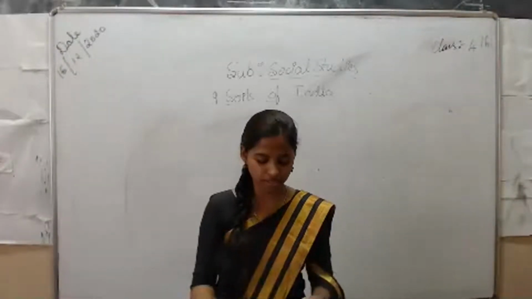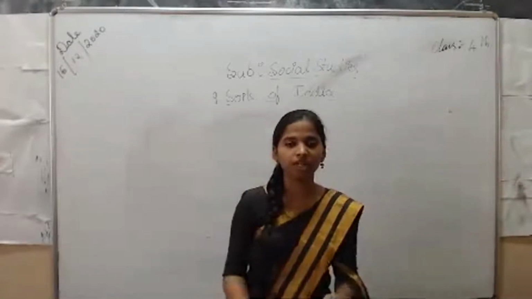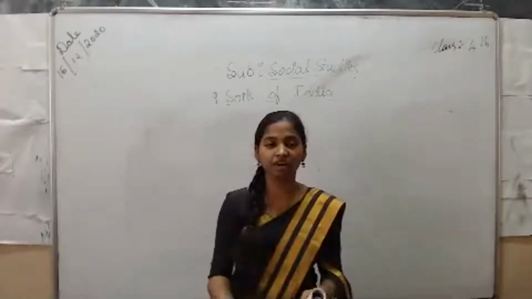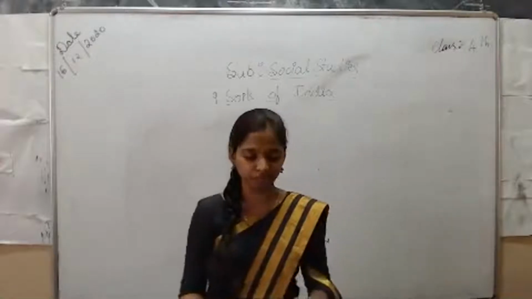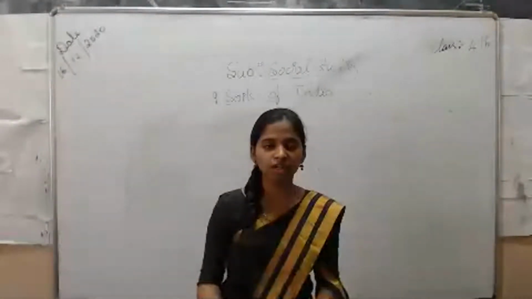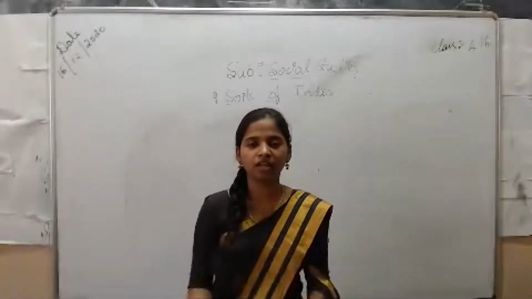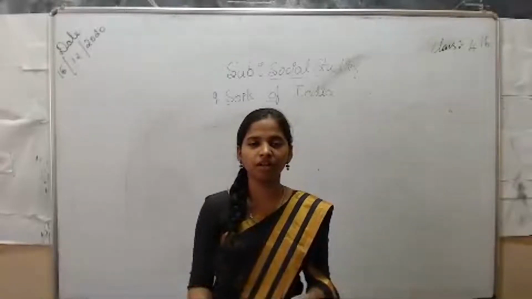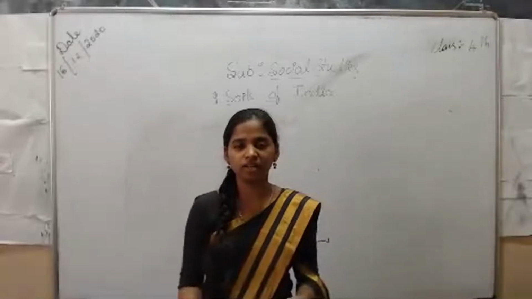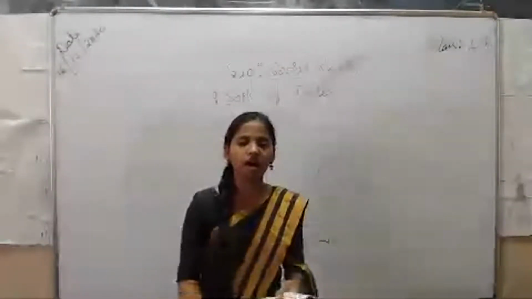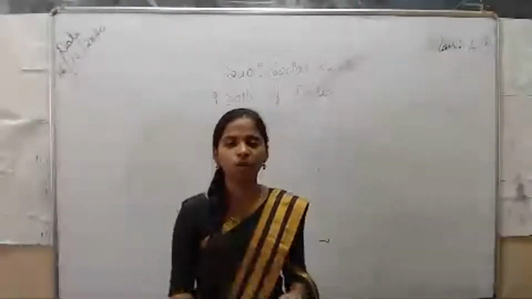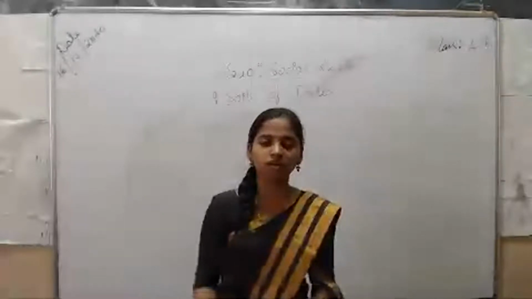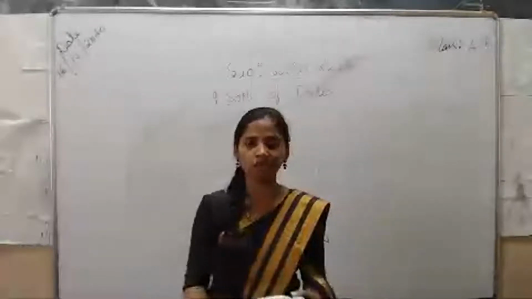I told you what silt is: silt is nothing but the mixture of sand as well as mud together. In different quantities, there may be less sand, much clay, and less silt. As the soil varies from place to place, the quantity also varies from place to place.